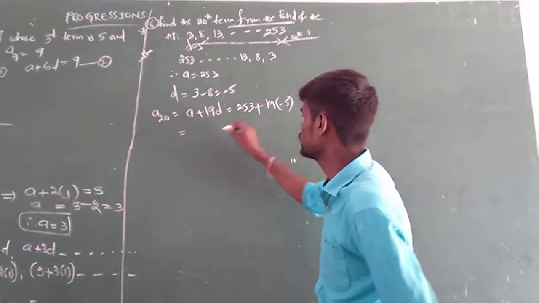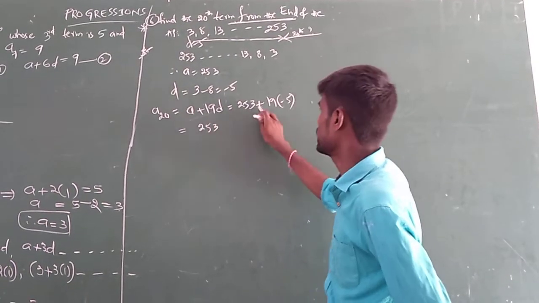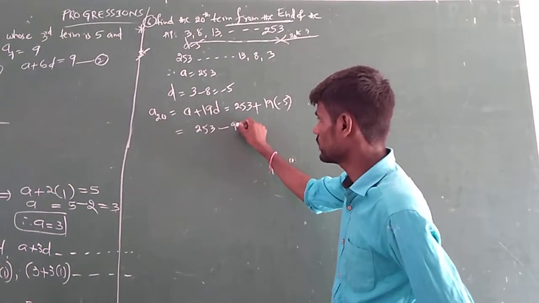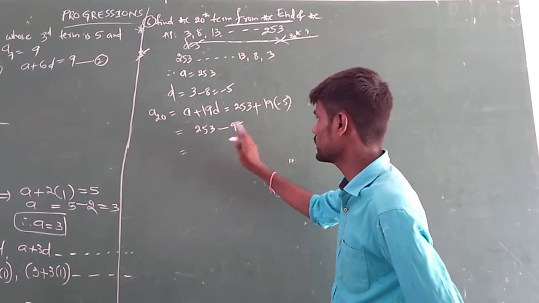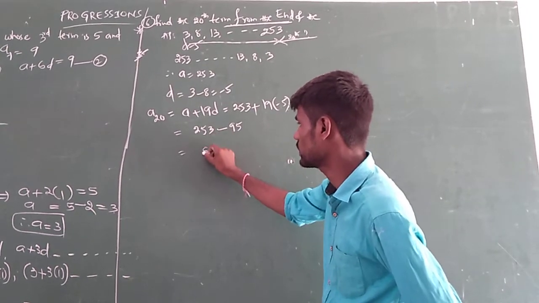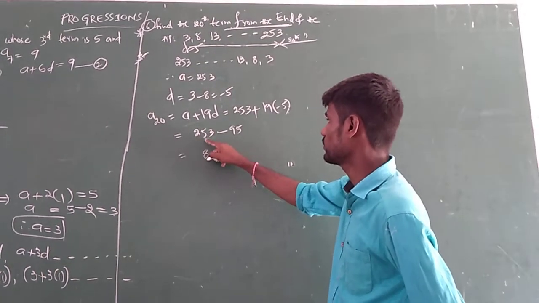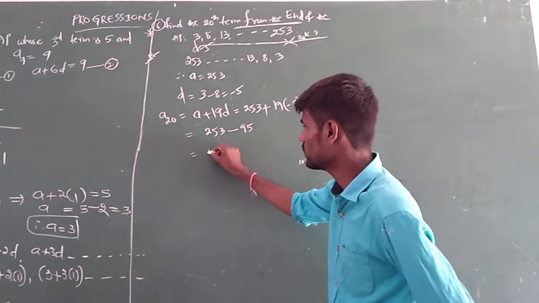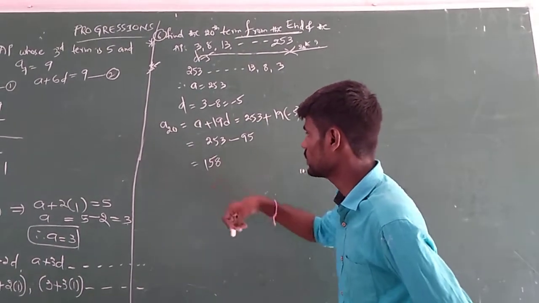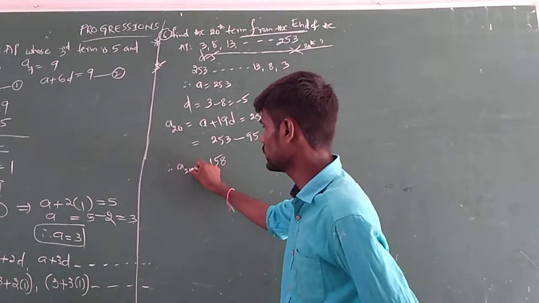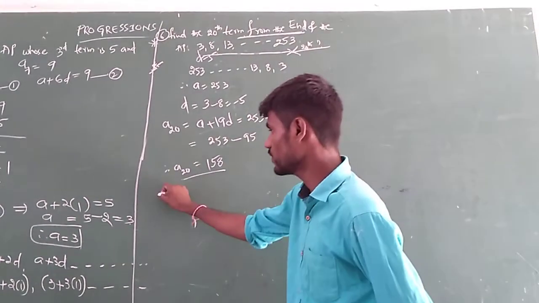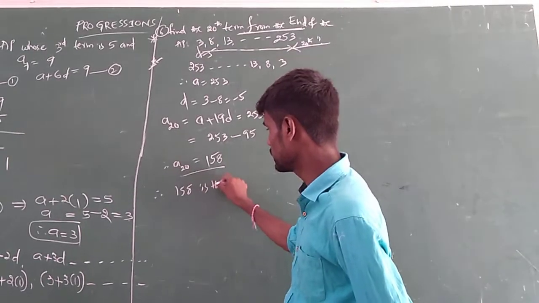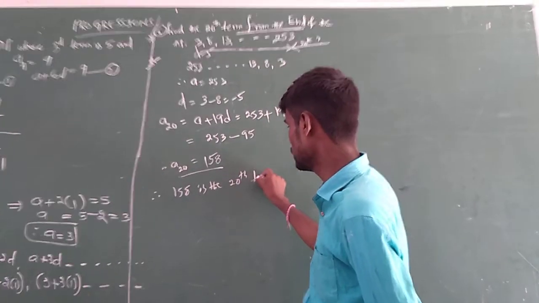That's it. So 253 plus 19 into minus 5, which is 95. Take the difference. 3 minus 5 means it becomes 13 minus 5, which is 8. 5 becomes 4. 4 minus 9 means it becomes 14 after taking borrow. 14 minus 9 is 5. And 2 becomes 1. Therefore A20 is 158. Therefore 158 is the 20th term.